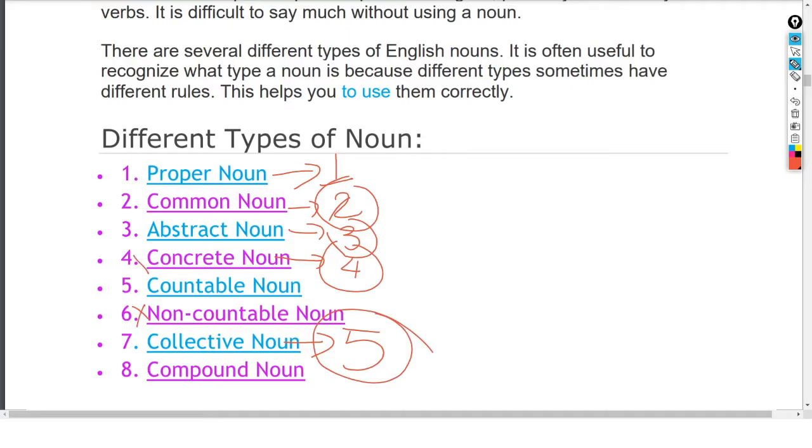Therefore, we will not go for countable and uncountable. We will be going for this one. In Hindi, the noun is called Sangya. So what is a proper noun? Vyakti Vachak Sangya. And then common noun is Jati Vachak Sangya.